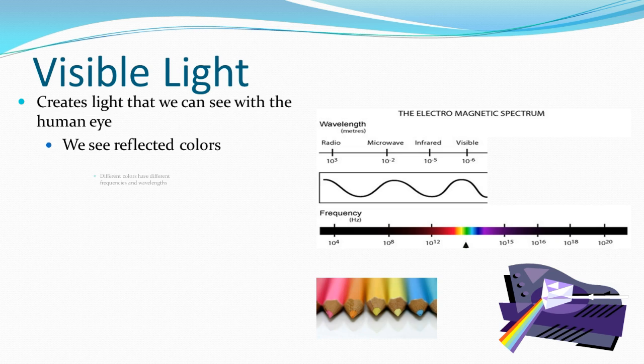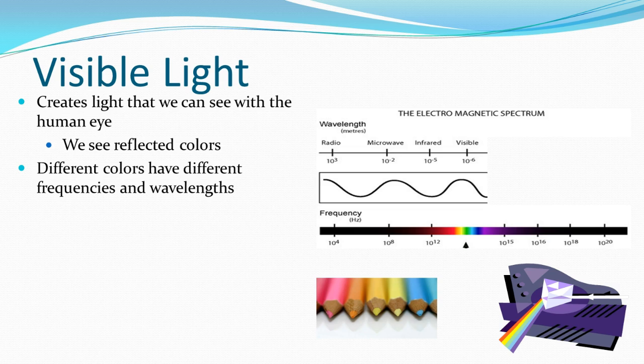We perceive it as white light, or sometimes referred to as clear light, but all the different colors of the rainbow exist. Different colors have different frequencies and wavelengths. If we diffract them out, like in a rainbow, we can see all of those different colors. They follow rainbow order, so we can look from lowest frequency to highest frequency, highest wavelength to lowest wavelength for visible light. We have ROYGBIV, which stands for red, orange, yellow, green, blue, indigo, violet. Those are the colors, or the frequencies, in order from lowest frequency to highest frequency of visible light.